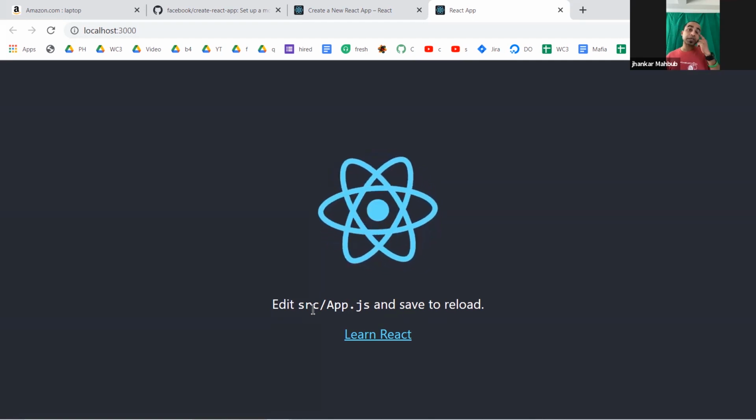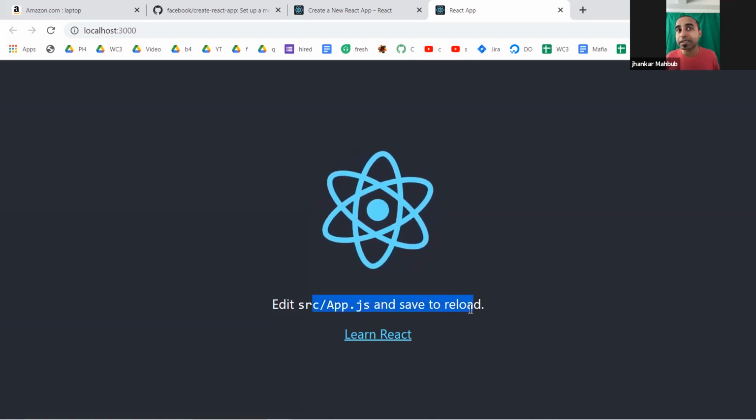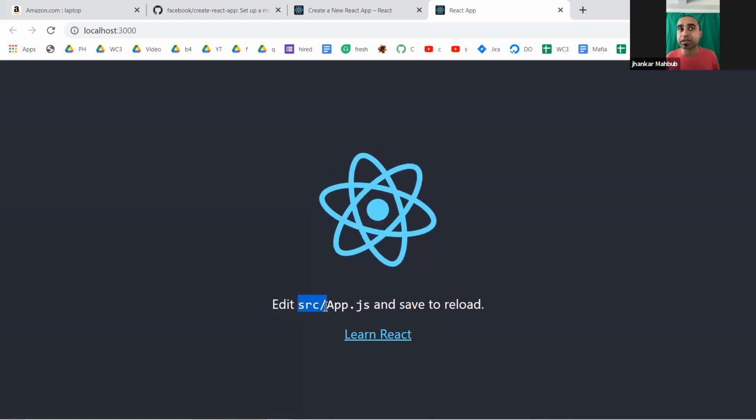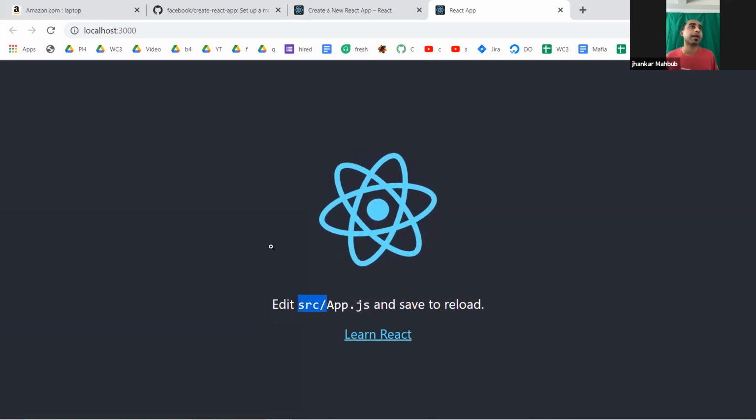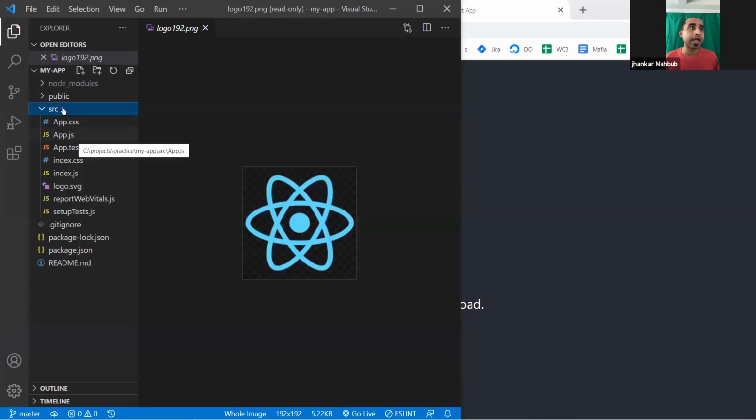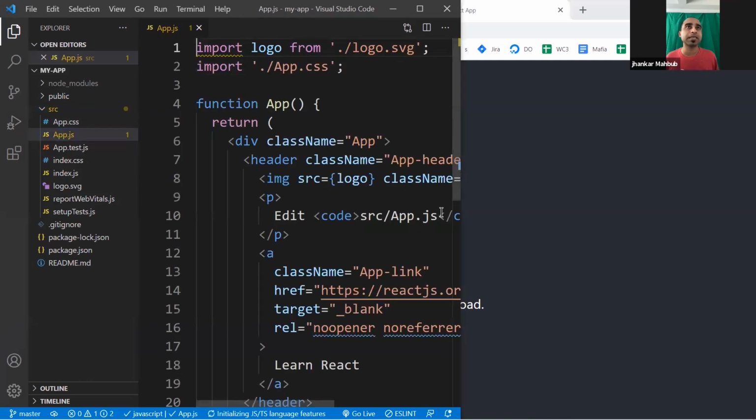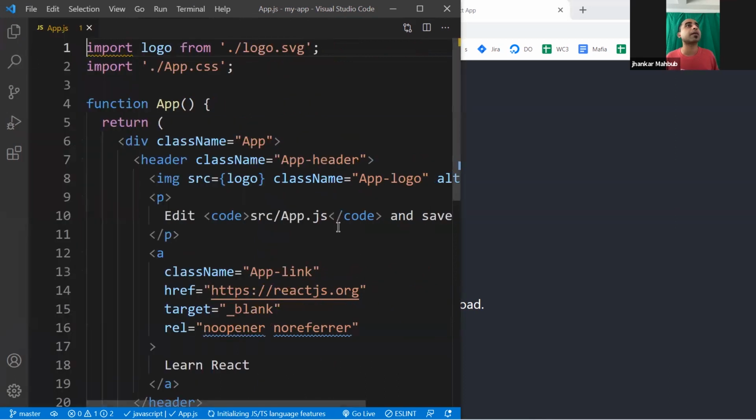So if you need to change or edit something, you can change it in src, which is short for source, and then App.js. So here, src and inside App.js. If you double click on it, you'll see some code here. Right now I will close these so that I have some code.